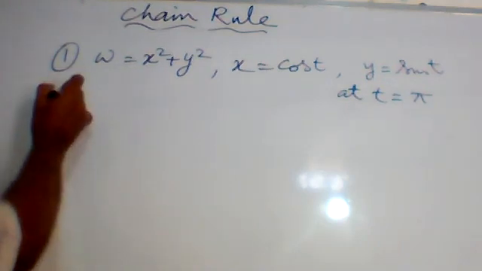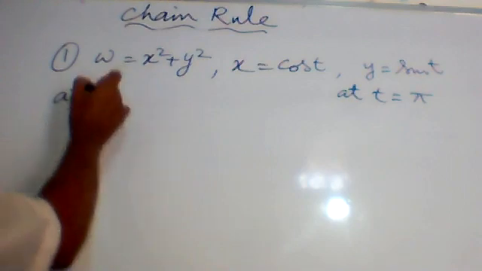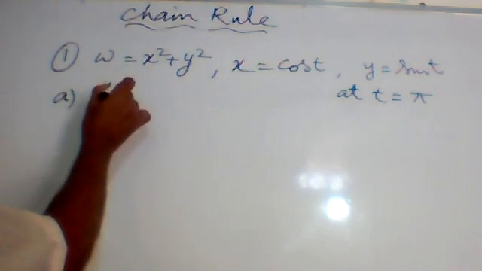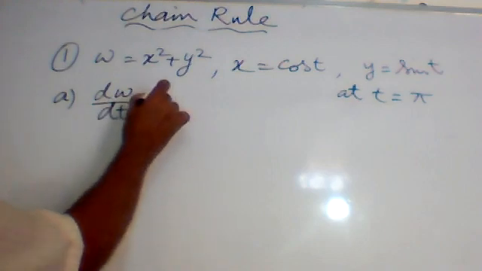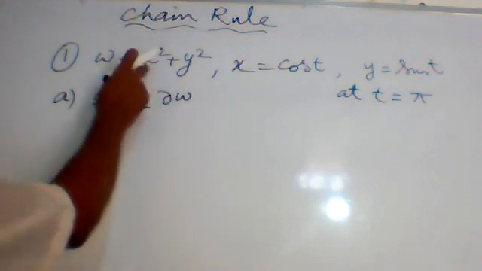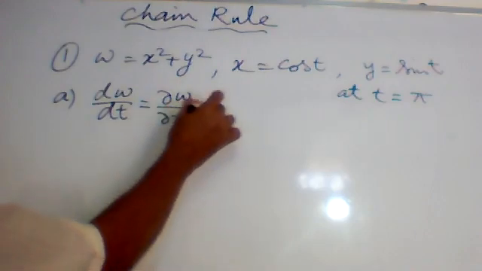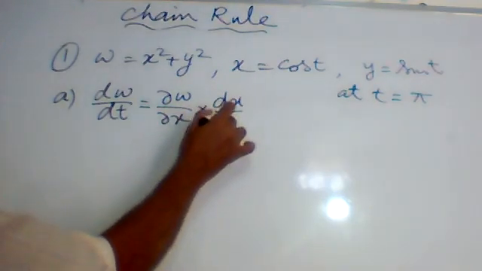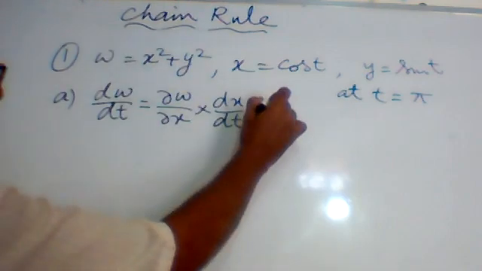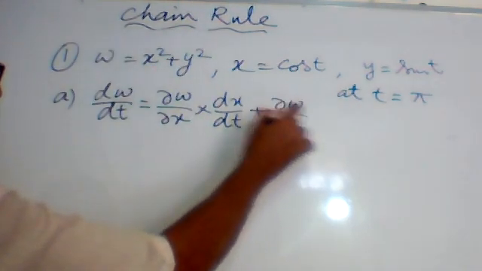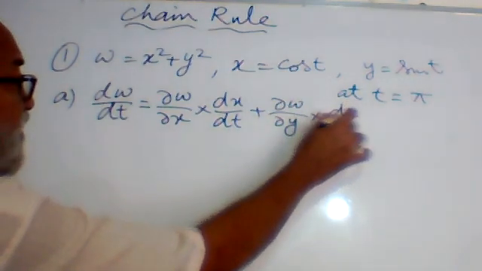So in the A part, we will find dw/dt. dw/dt will be equal to ∂w/∂x into dx/dt plus ∂w/∂y into dy/dt.